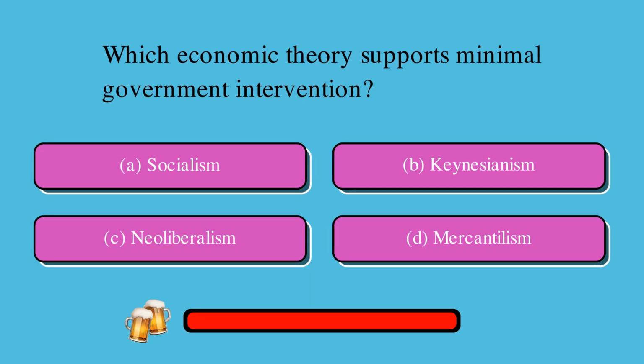Which economic theory supports minimal government intervention? Is it A. Socialism, B. Keynesianism, C. Neoliberalism, or D. Mercantilism? The correct answer is C, neoliberalism.